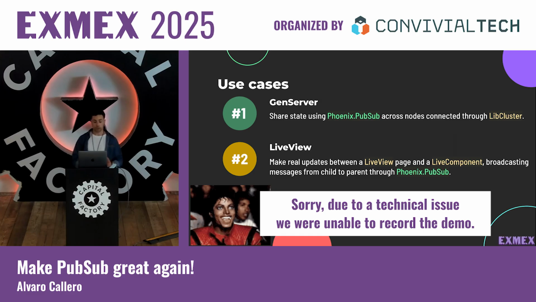Then in the init function, instead of just returning OK state, we are going to be triggering the handle continue, making a pattern match in the setup PubSub. What we are going to do here is subscribe to PubSub. So every time we spin up a new node, a new GenServer, all the GenServers are going to be subscribed to the same PubSub and the same topic. Then in terms of the callbacks, we are going to have a handle call to get the brand counter, and the handle cast, the one that will be incrementing the amount of cars given the brand. After we update the new state, we are going to make a broadcast of that state.